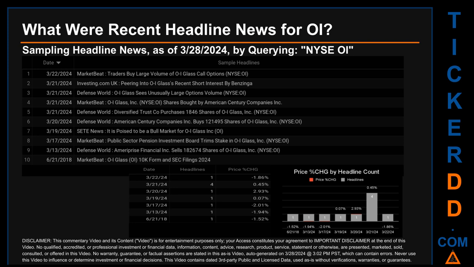It had 4 discovered headlines when Investing.com UK published the headline that read, "Peering into OI Glass's Recent Short Interest" by Benzinga. Defense World published the headline that read, "OI Glass Sees Unusually Large Options Volume." MarketBeat published the headline that read, "OI Glass, Shares Bought by American Century Companies Inc." Defense World published the headline that read, "Diversified Trust Company Purchases 1846 Shares of OI Glass."